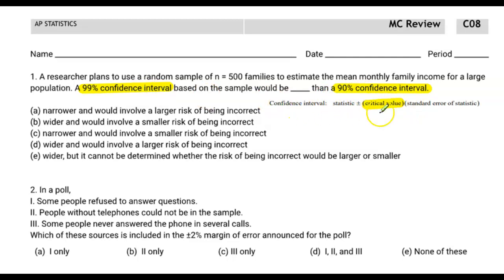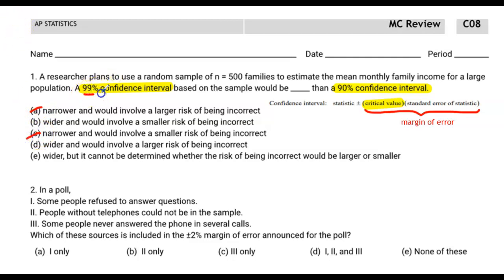What that means for the overall margin of error is that as the critical value increases, the entire margin of error is going to increase. We're multiplying by this number, right? So that means to me that a 99% confidence interval is going to be larger than a 90% confidence interval. If the critical value goes up due to the percentage going up, then the margin of error is going to go up. So we're looking for a wider confidence interval. It's not going to be narrower, it's going to be wider.